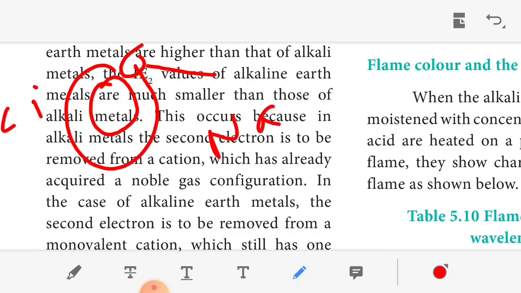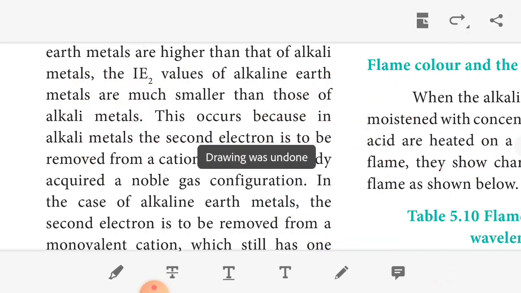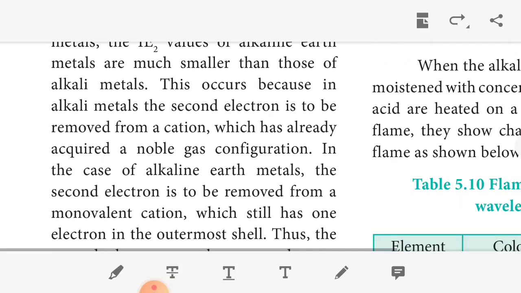The next example is sodium, an alkali metal with atomic number 11. The first 2 shells contain 2 and 8 electrons, then the third shell contains 1. Removing 1 electron gives the neon noble gas configuration. Removing a second electron is not possible easily because the noble gas configuration is stable. It is very difficult to remove electrons from it, because it has attained the noble gas configuration. So in alkali metals, the second electron is removed from the cation which already has the noble gas configuration.